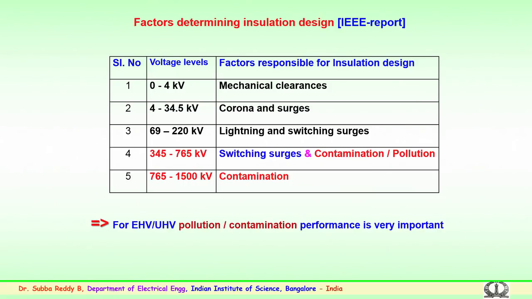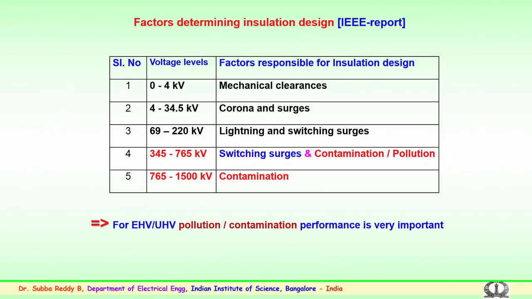So, when the voltage levels are above 4 to 33 kV, corona and lightning surges play a role in the design of insulation aspects. The corona, being the discharges which happen near the vicinity of the high voltage conductor, is basically an air breakdown near the conductor or the metal near the high voltage area.